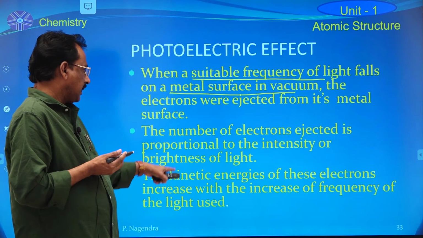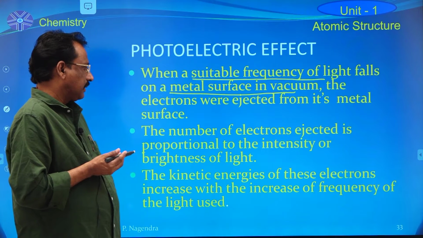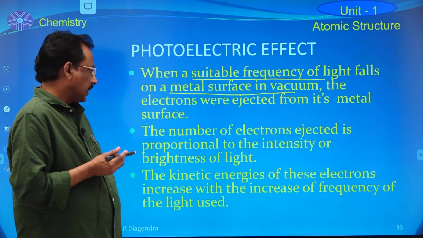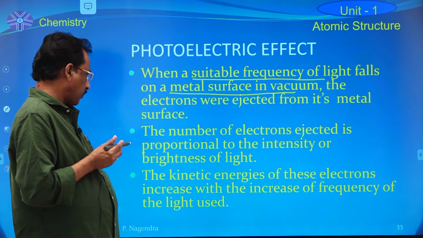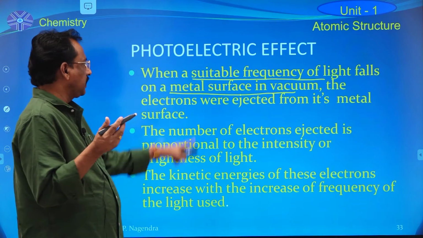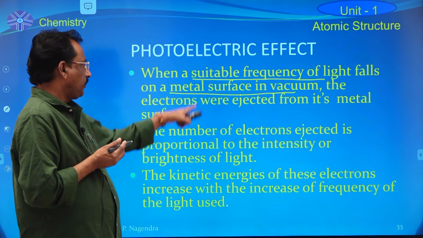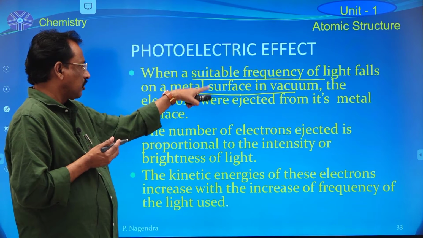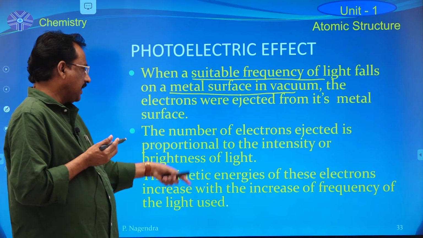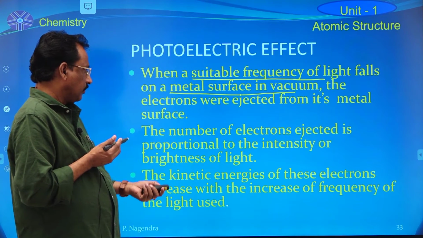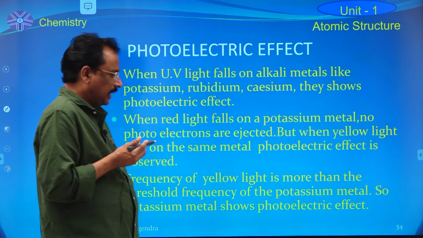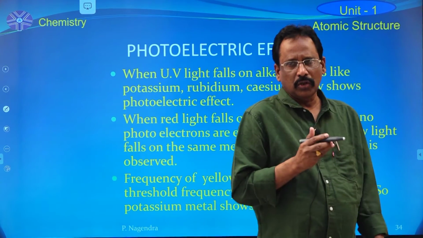After that, the kinetic energy of the emitted electron is directly proportional to the frequency of the incident light. If the frequency of the incident light is more, the kinetic energy of the emitted electron is also more.